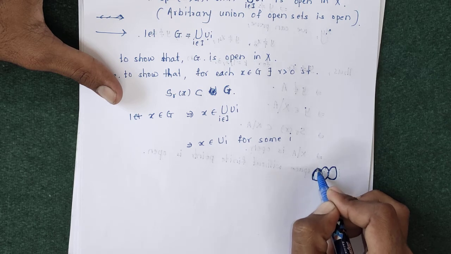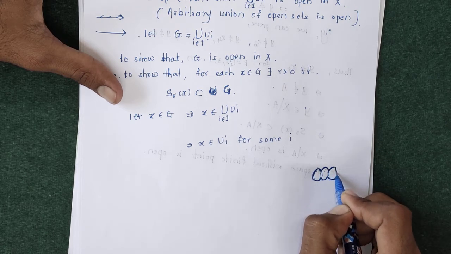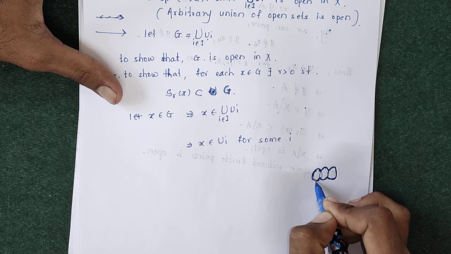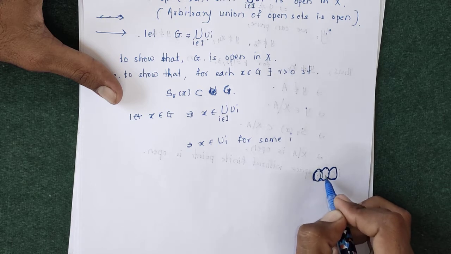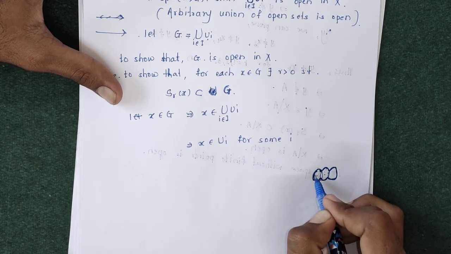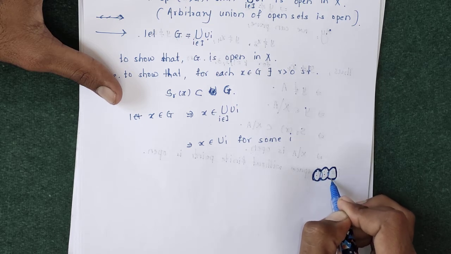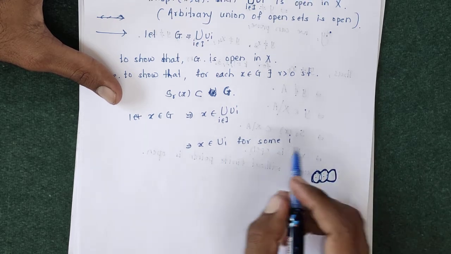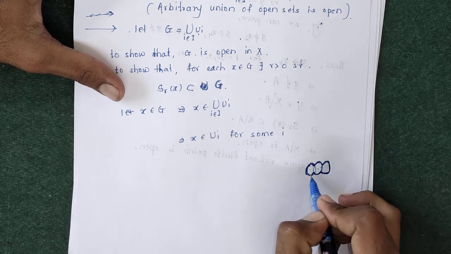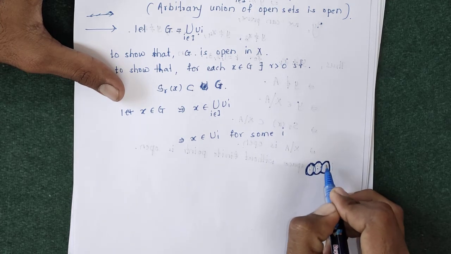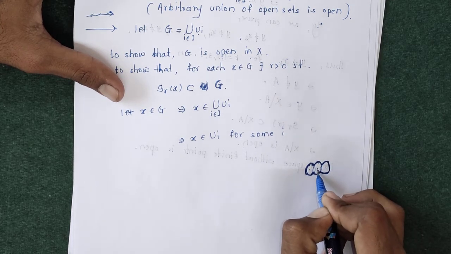Union will be this dark set. Suppose this is u1, this is u2, this is u3, and their union is this whole set. So if X is an element of the union of ui, suppose this X belongs to u1, u2, or u3, suppose X is this element.